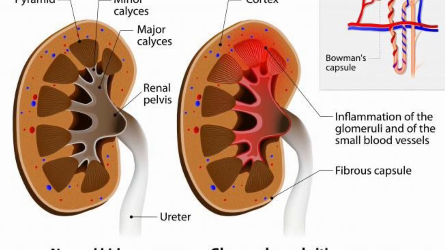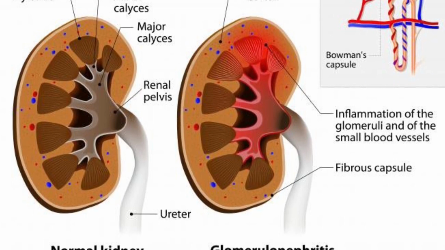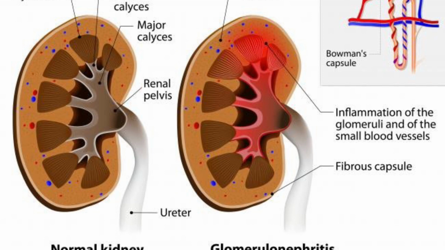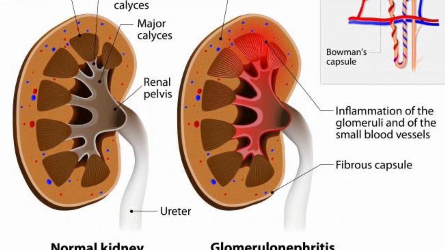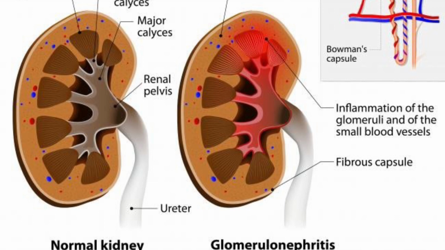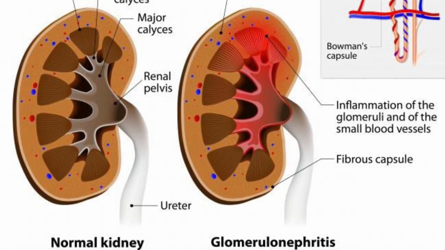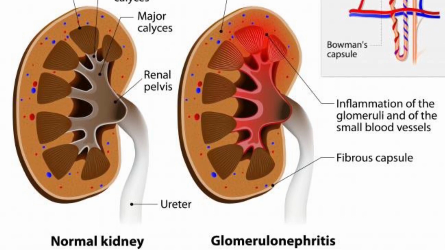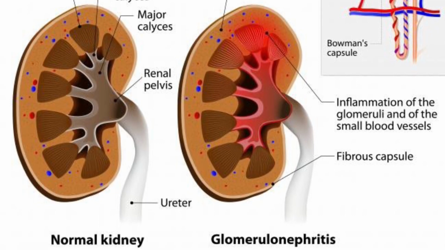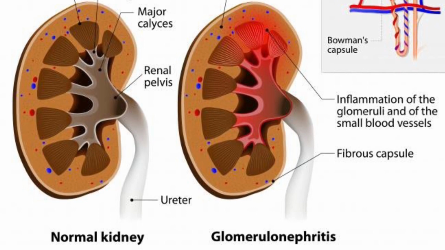Loss of proteins, mostly albumin, in the urine causes hypoalbuminemia, which in turn results in edema. The hypertension is caused by reduced blood flow through the arterioles, leading to the inflamed glomeruli, which elicits a release of renin from the juxtaglomerular apparatus in the afferent arteriole. Reduced blood flow also results in oliguria.